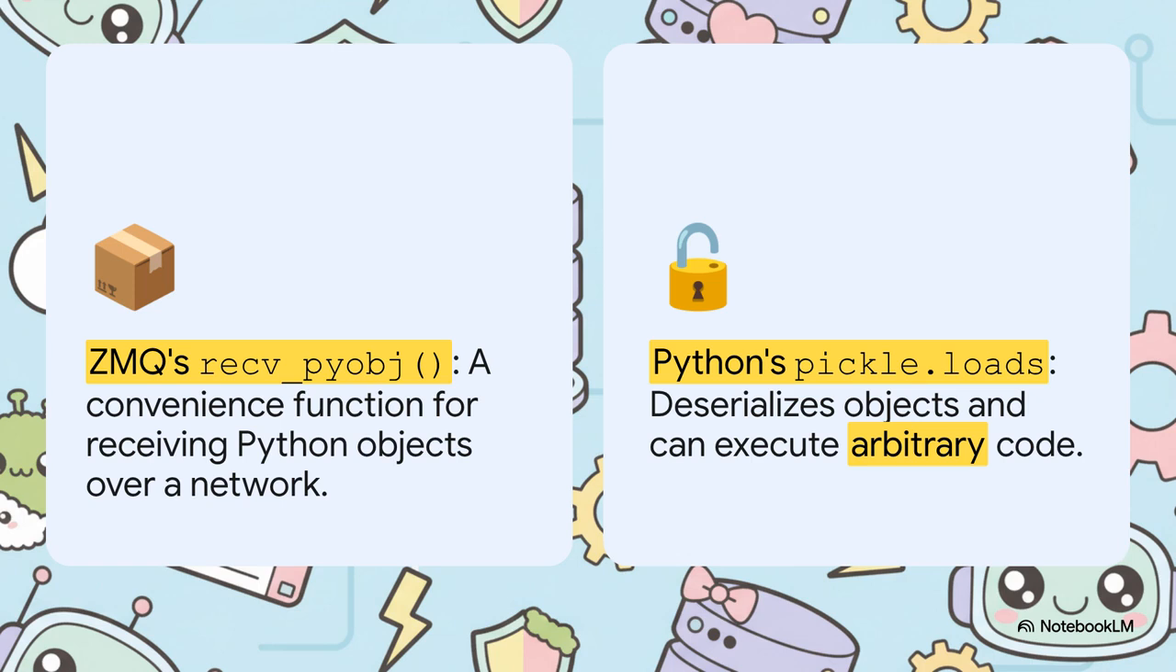Okay, let's get into the technical weeds for a second. The problem lies in this interaction between two key pieces. On one hand, you've got ZeroMQ's recv_pyobj function, which is designed to just receive Python objects over the network. But here's the kicker. It uses Python's pickle.loads to do its job. And if you know anything about Pickle, you know it's not safe with untrusted data. It can literally execute arbitrary code.